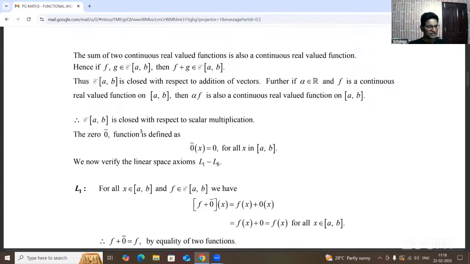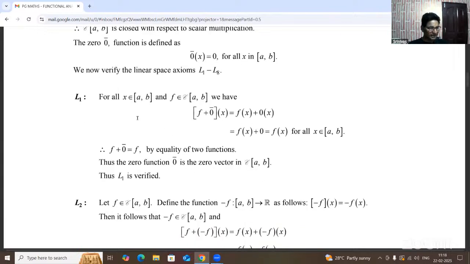What is the zero function? This is under the linear property L1 to L8. When the conditions L1 to L8 are satisfied, it is called a linear space. The zero function is 0 bar of x equal to 0. So, 0 bar means the real continuous function with zero identity, represented as 0 bar of x equal to 0. That is L1.